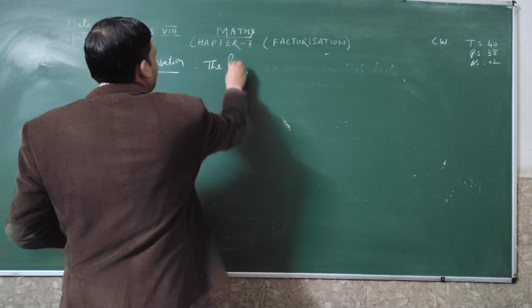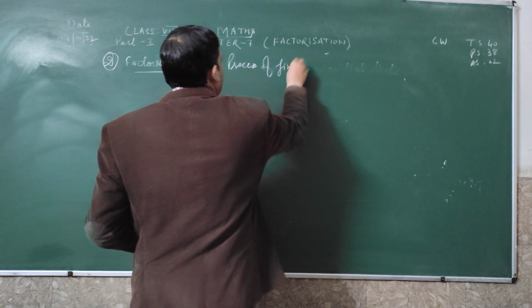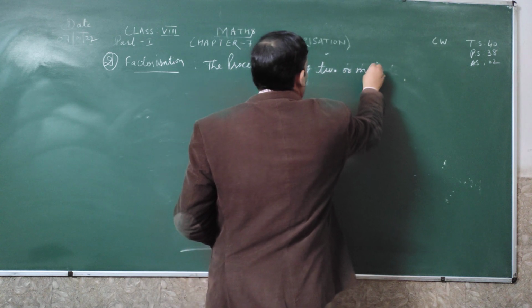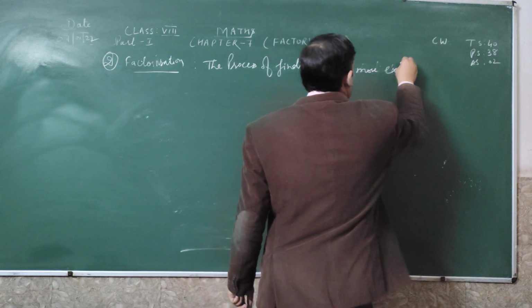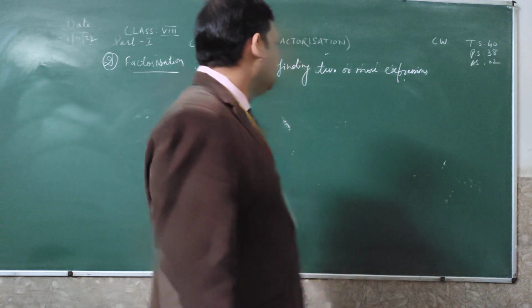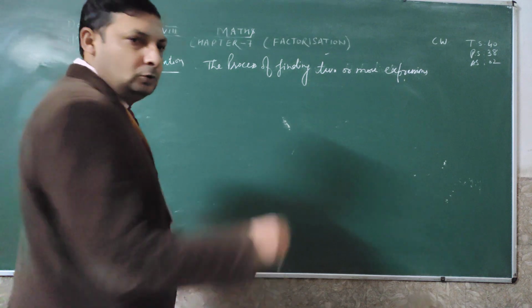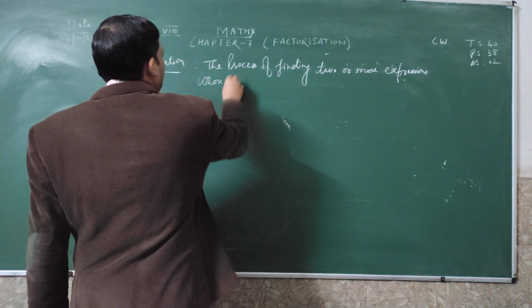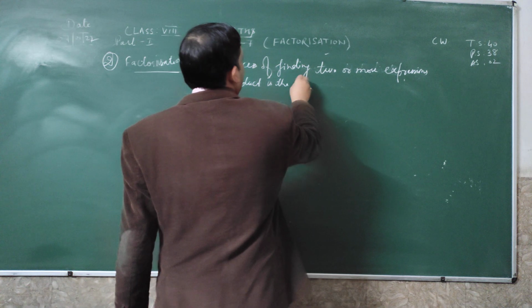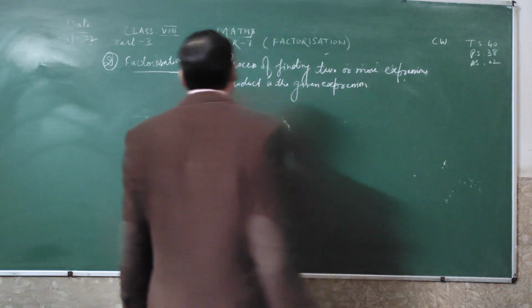The process of finding two or more expressions whose product is the given expression is called factorization.